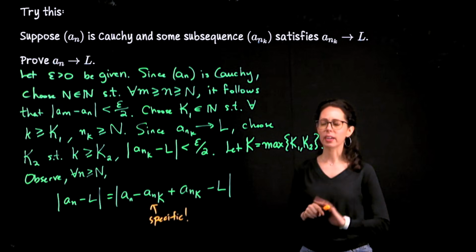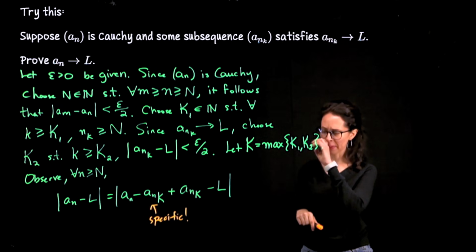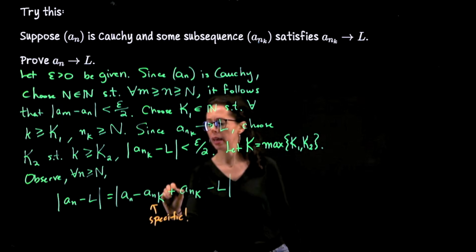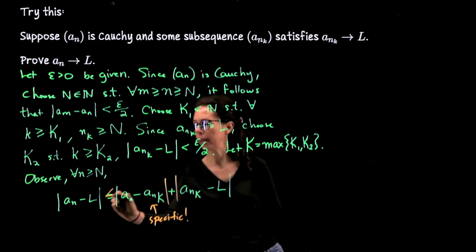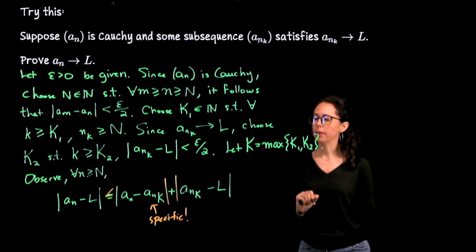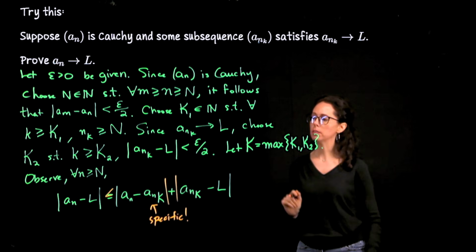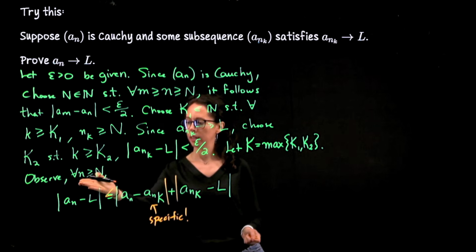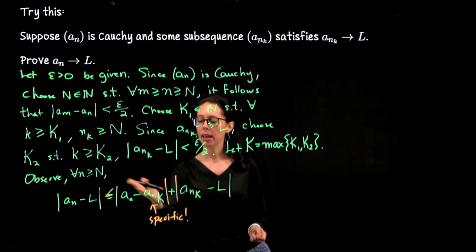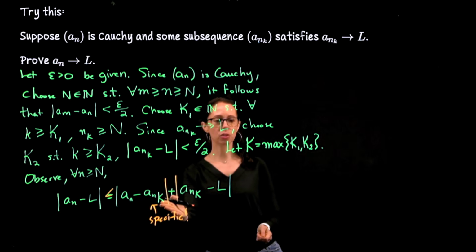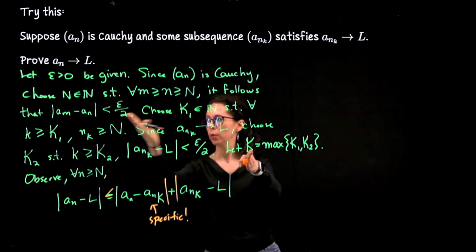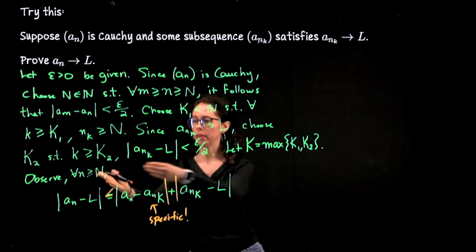Talk through that again in a second, but let me keep going to finish out the argument as we saw in the scrap work. I will run out of room, so let me go ahead and apply the triangle inequality right now. So you can break up that pairing, or break this into two pairs. Because little n is greater than or equal to capital N, and so is n sub k by construction. So this is a specific number down here. It's greater than or equal to k1, which means that n sub k is also bigger than n.